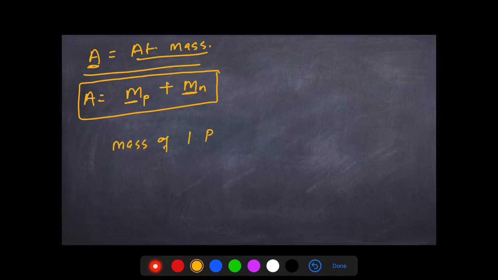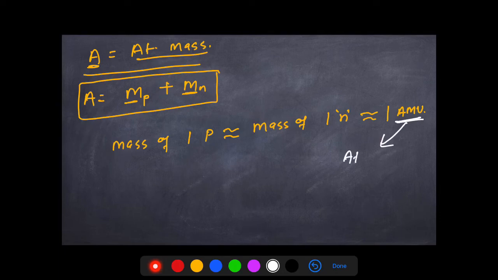Now remember that the mass of one proton is almost equal to the mass of one neutron, and it's almost equal to 1 AMU. Now what is AMU? For now, all I can tell you is that AMU is atomic mass unit. This AMU is one of the units to measure mass, like kilogram, gram, milligram, nanogram, microgram.